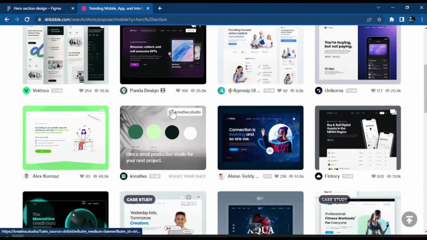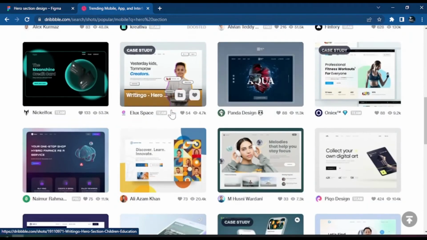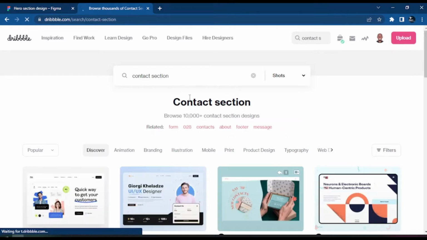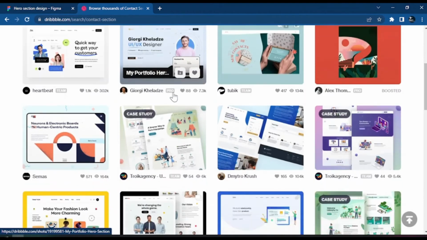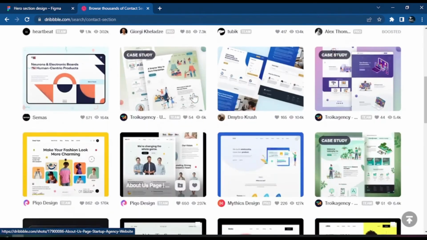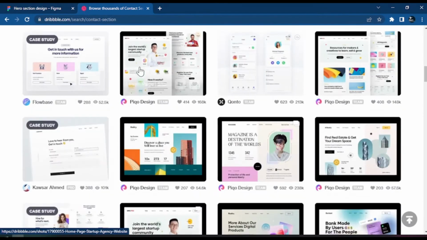So if you check there now, you could see mobile view, mobile designs, but not just hero research. If you define the contact section, for example, let's say you want to code a contact section, you could just say contact section or contact, stuff like that. You go down like that, and you'll get anything that has to do with contact form, contact section.